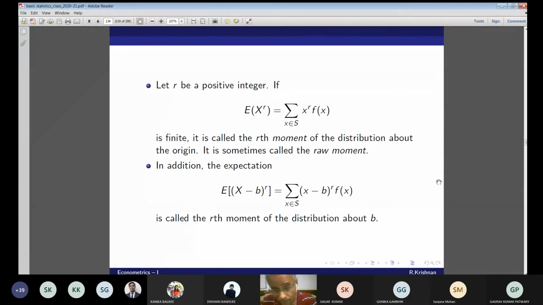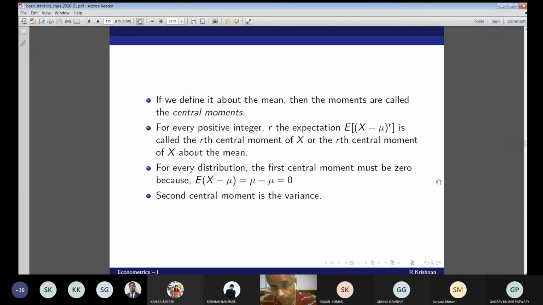For every positive integer r, the expected value of (X - mu)^r is called the rth central moment, differentiated from the raw moment. The rth central moment of X, or the rth central moment of X about the mean.